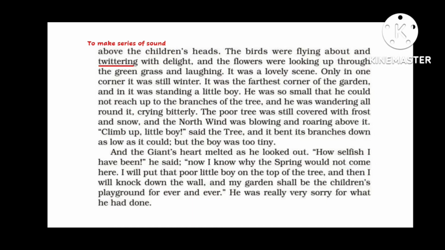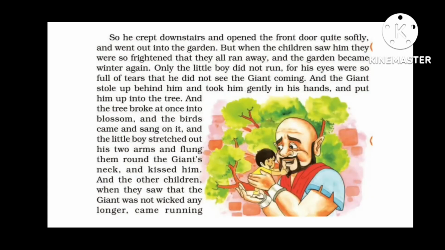So when the giant saw that the little boy was not able to climb the tree, and in that part there was still winter, the giant realized that he had been so selfish, and now he understood that spring had not come to his garden because he had not let children play there. So he thought to himself, I will put that boy on the tree and I will break the wall and let the children play in his garden forever. And he was very sorry for whatever he had done.